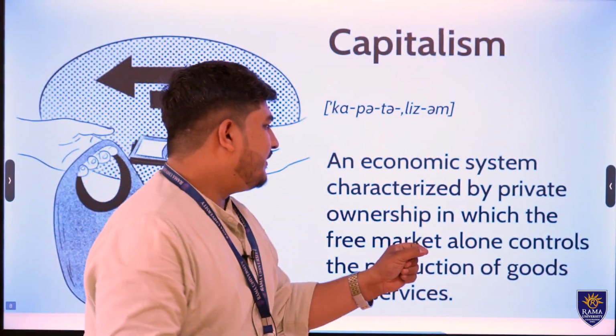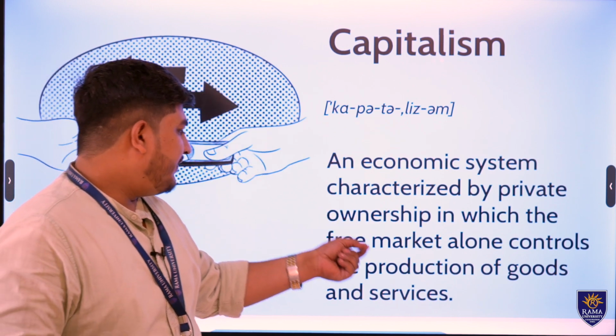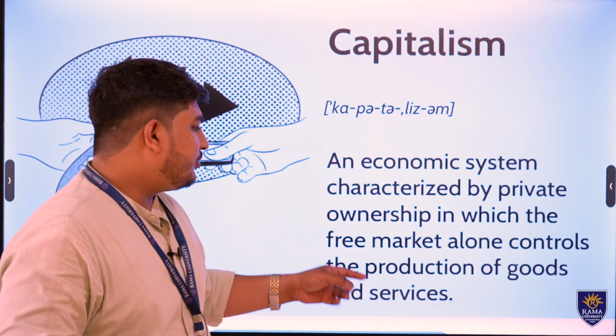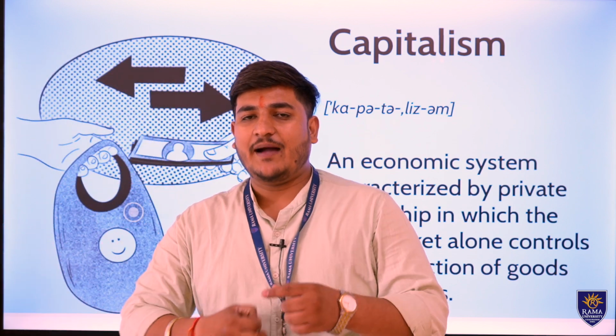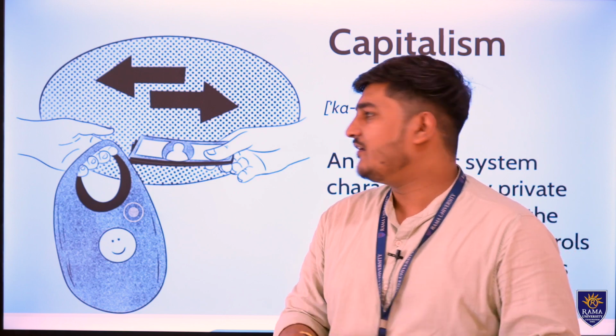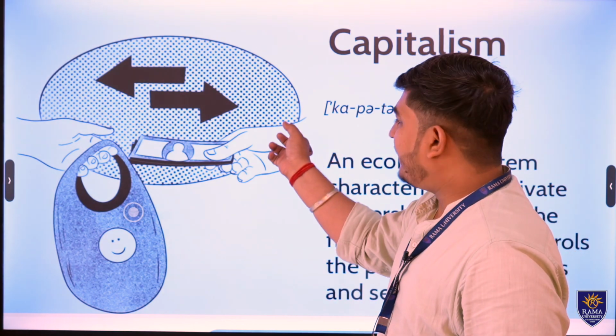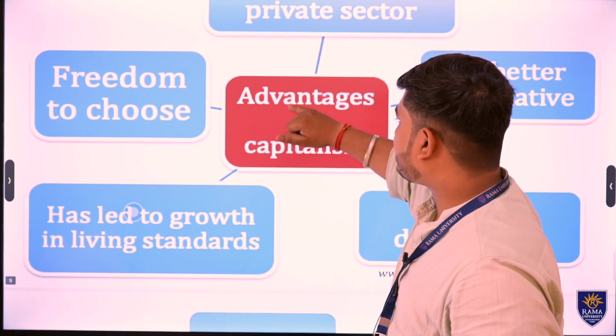Basically, capitalism is an economic system characterized by private ownership, in which the free market alone controls the production of goods and services. I would like to elaborate on this: capitalism is a situation in which there is production by private companies only, and there is no government intervention in the production of goods and services.